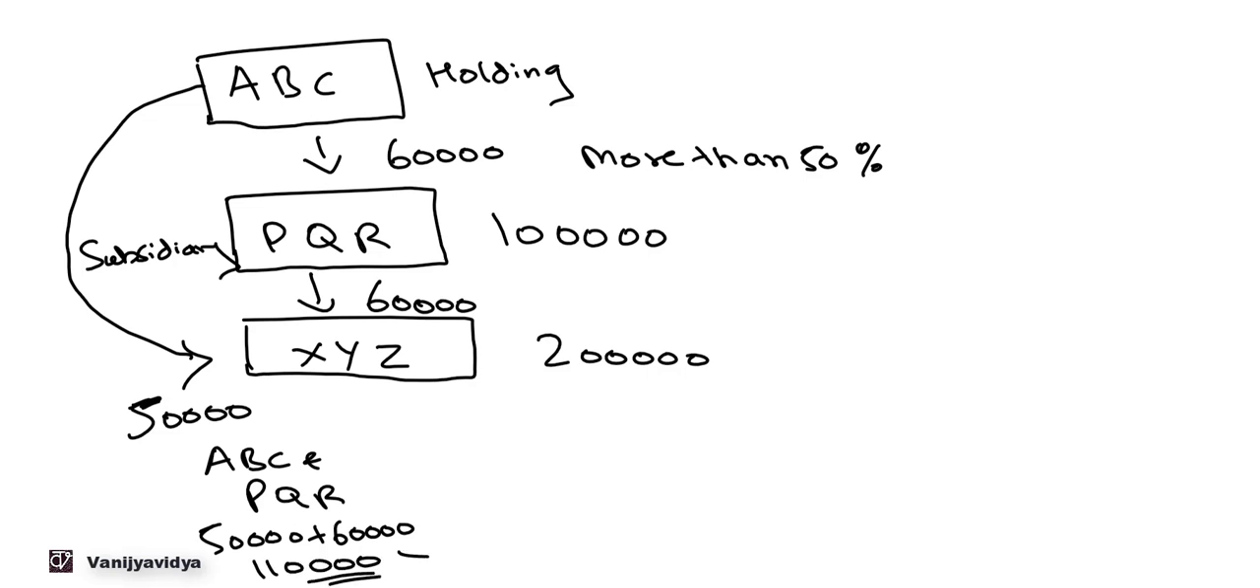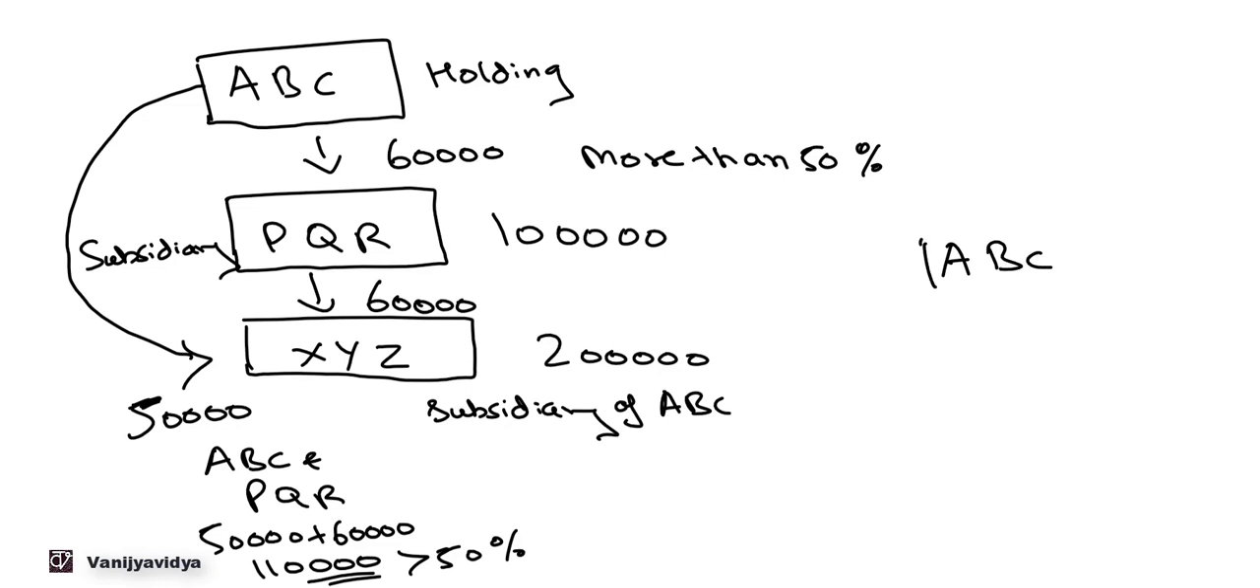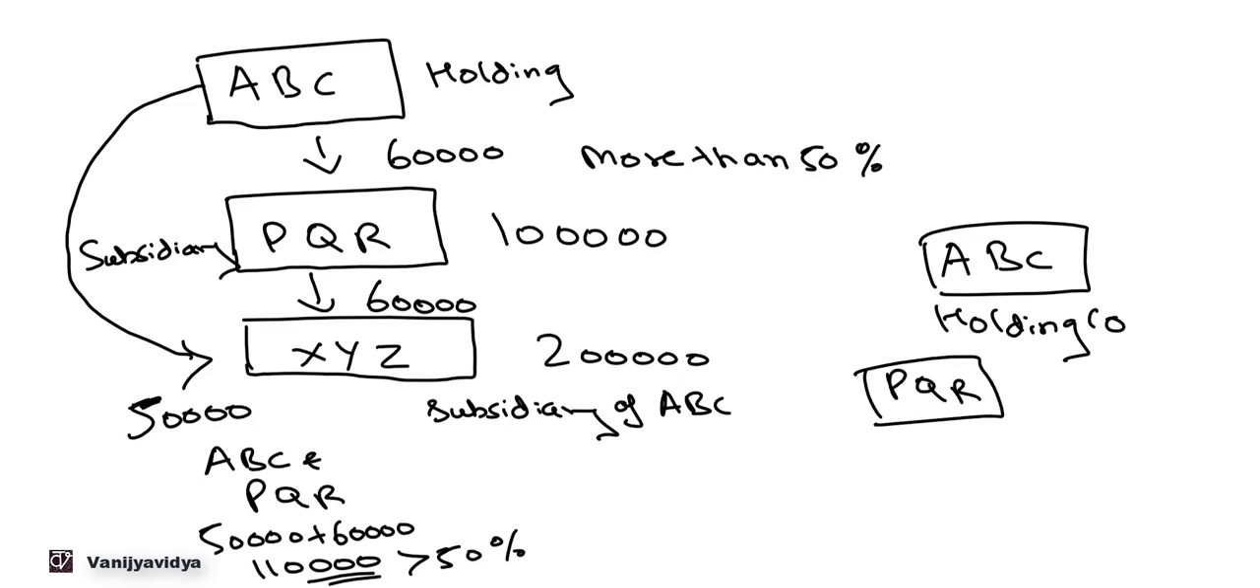Now this 1,10,000 is greater than 50%. So XYZ is also a subsidiary company. Now subsidiary company of whom? Subsidiary company of ABC. Since PQR is a subsidiary company of ABC, XYZ is also subsidiary company of ABC. So in this case, ABC is a holding company and PQR and XYZ are the subsidiary companies.